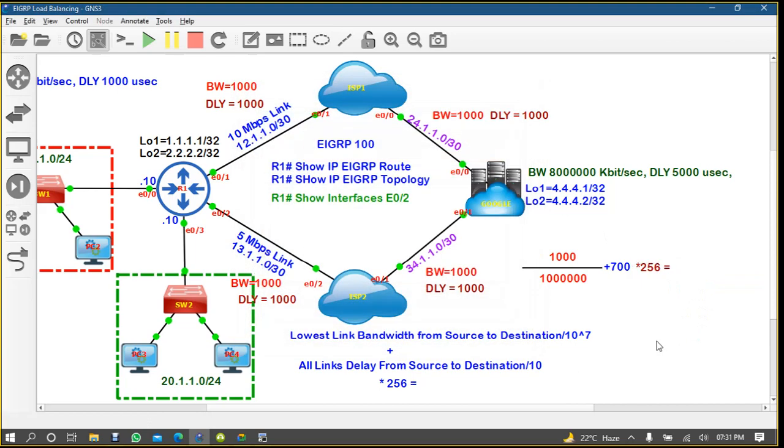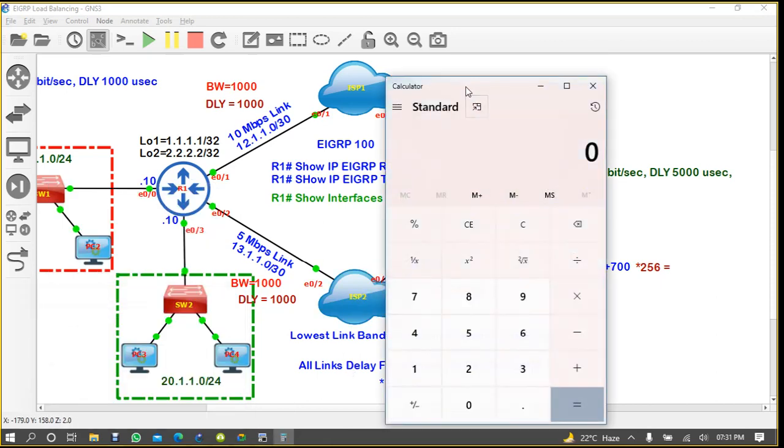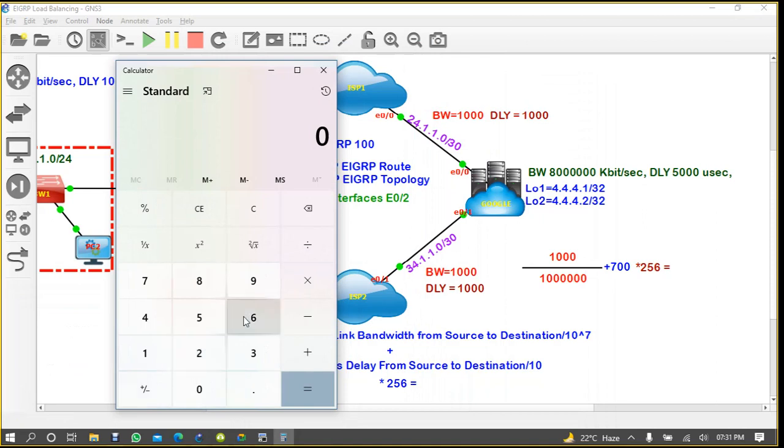Okay, so let's calculate the same thing with the calculator. 10 to the power 7 divided by 1000 is 10,000.